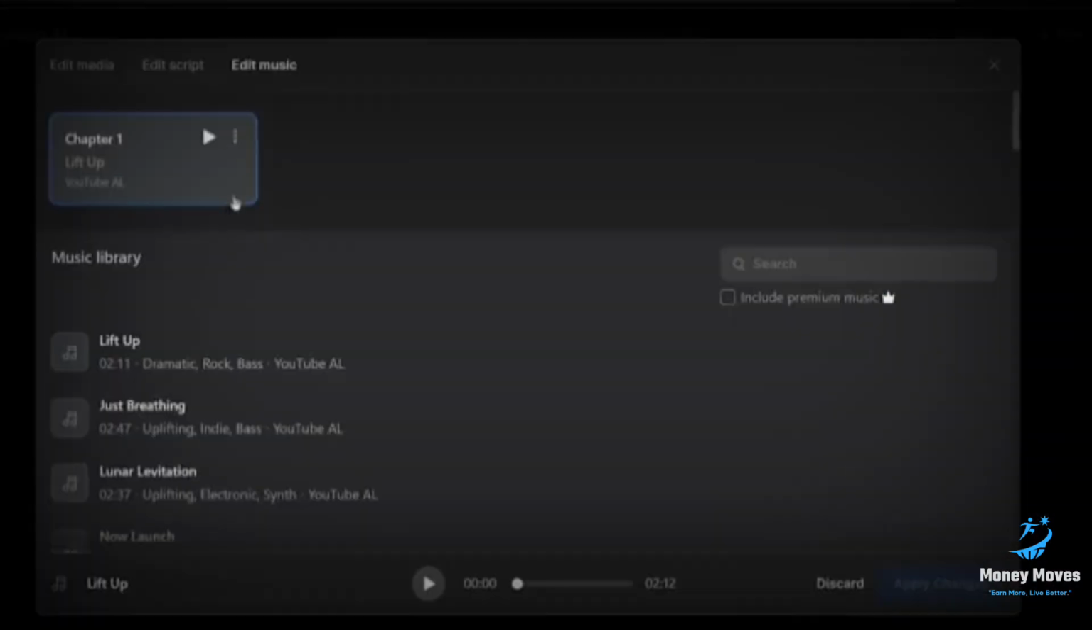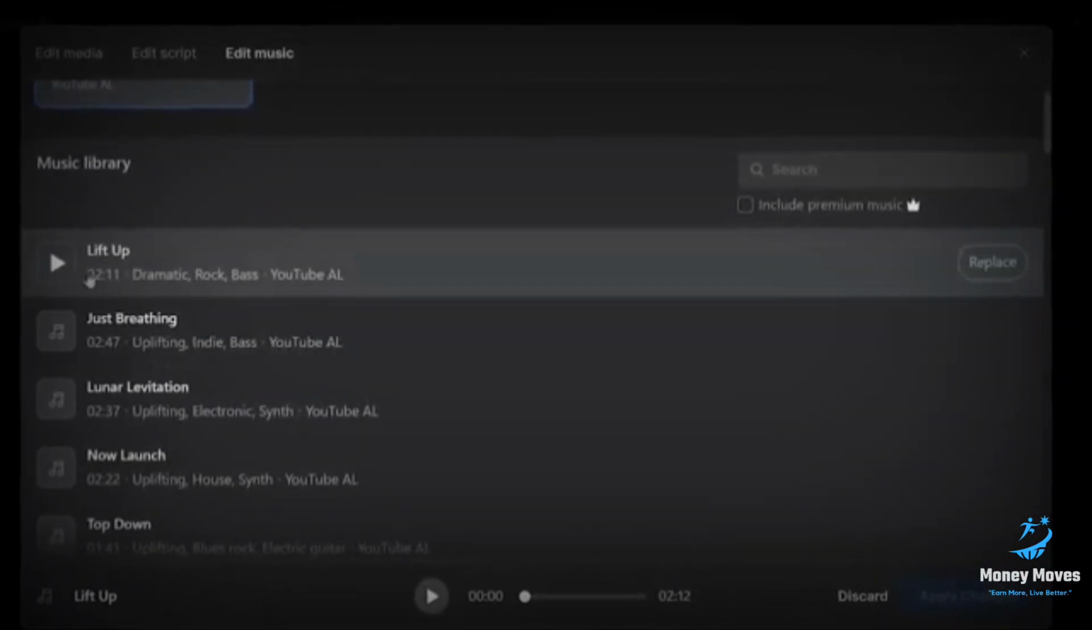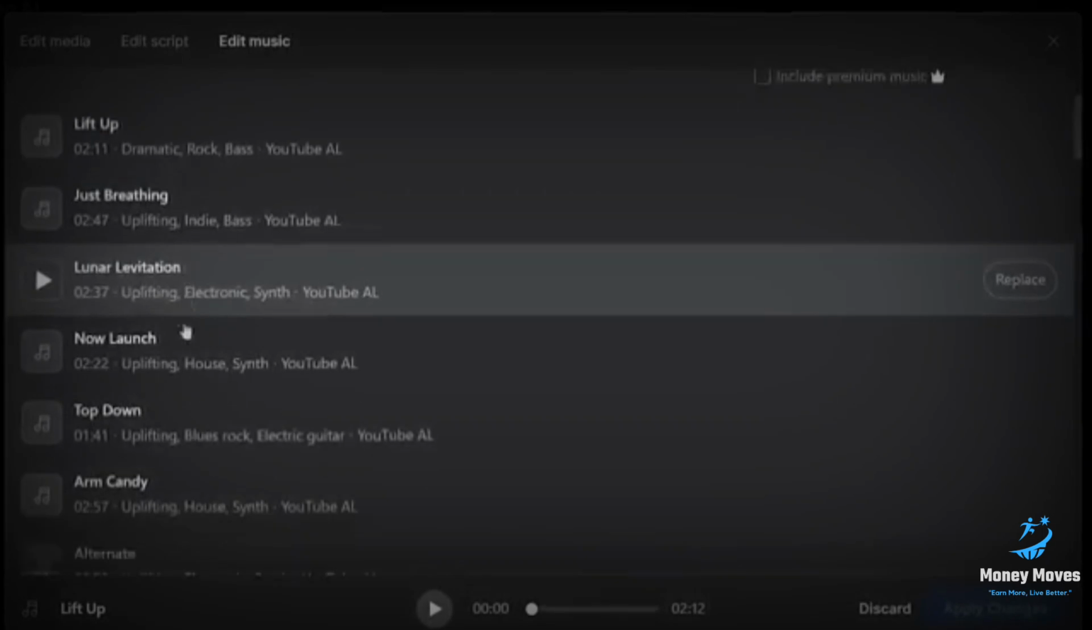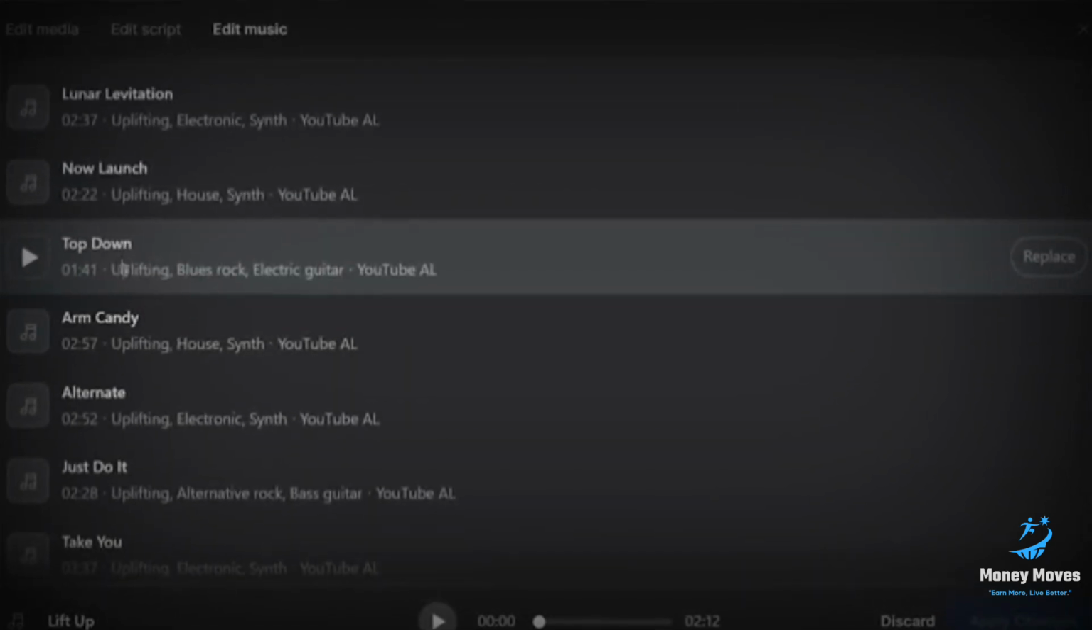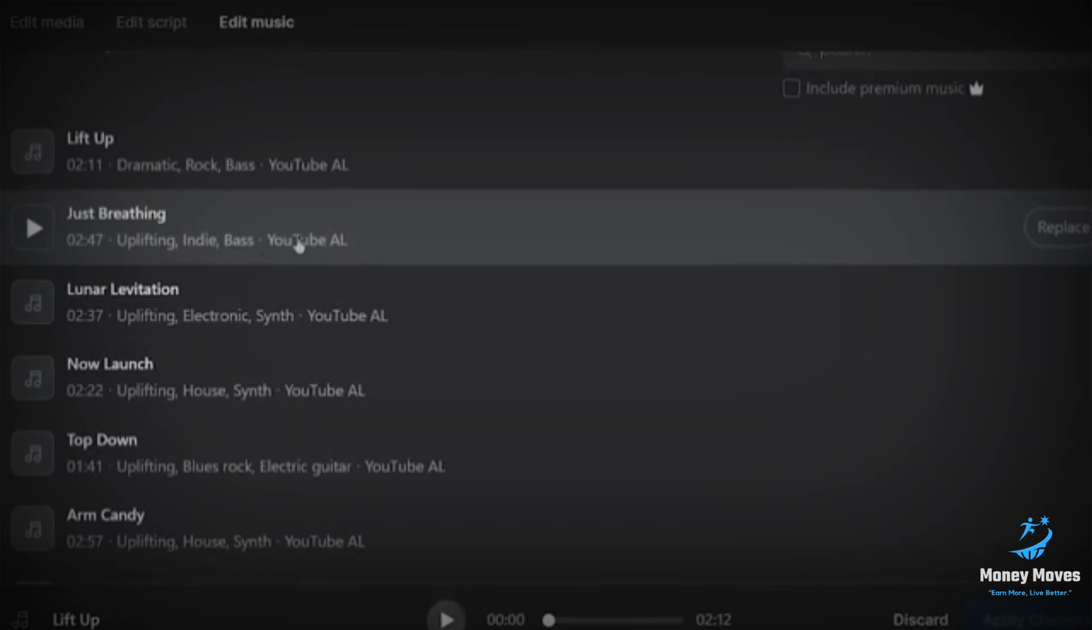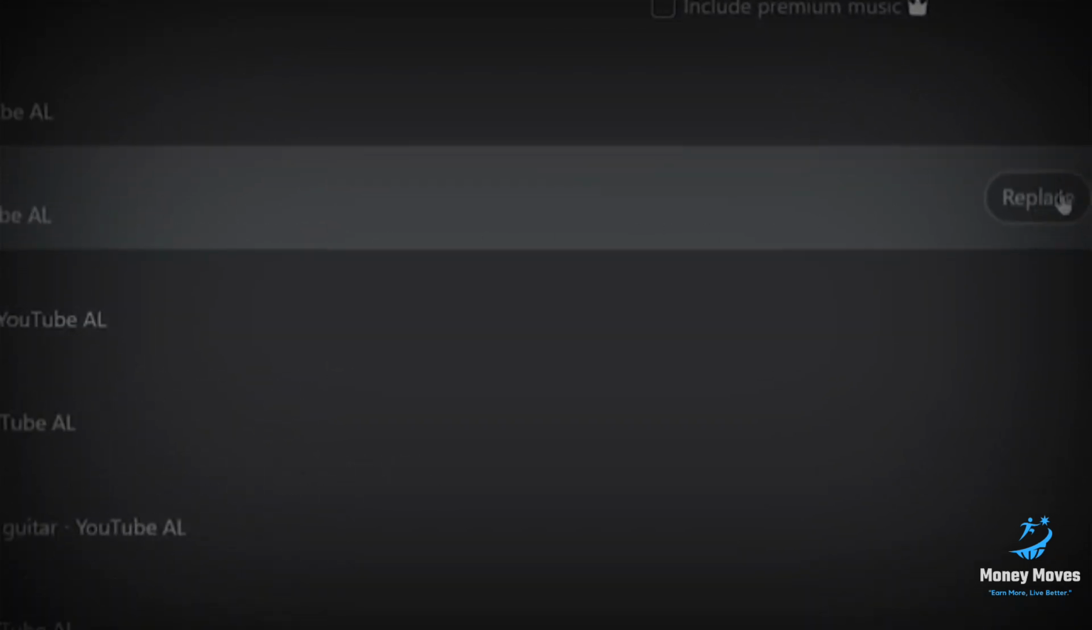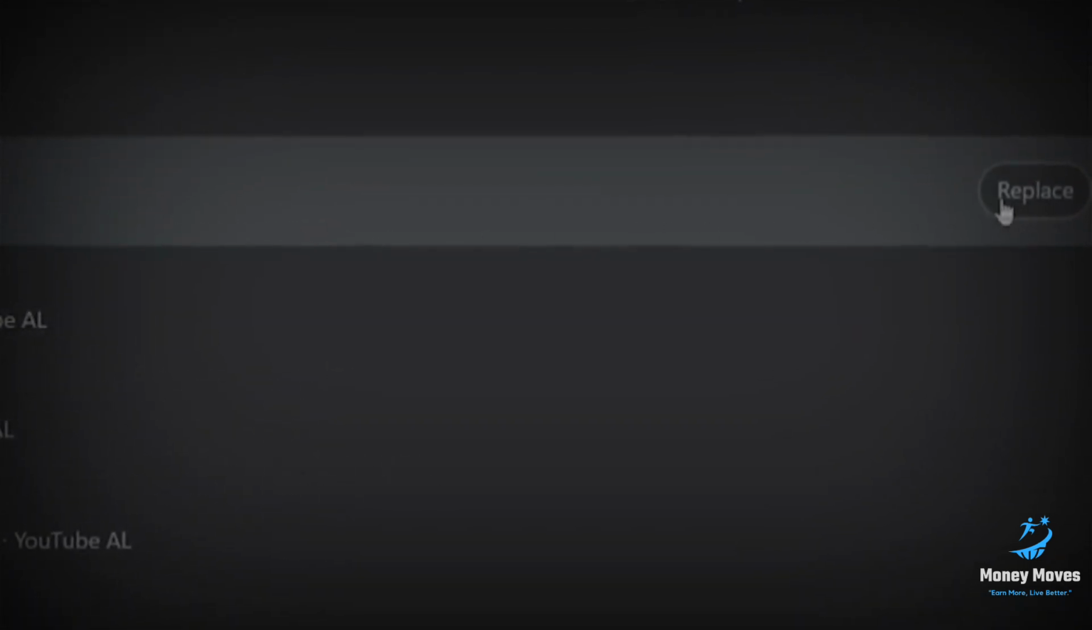Starting with edit music. As you can see on this page, you can find many different music songs that you can use in your video. And if you want some specific type of music, you can search for that in this box. And if you like any music from here, you can use the same in our video by pressing the replace icon showing next to a particular music.